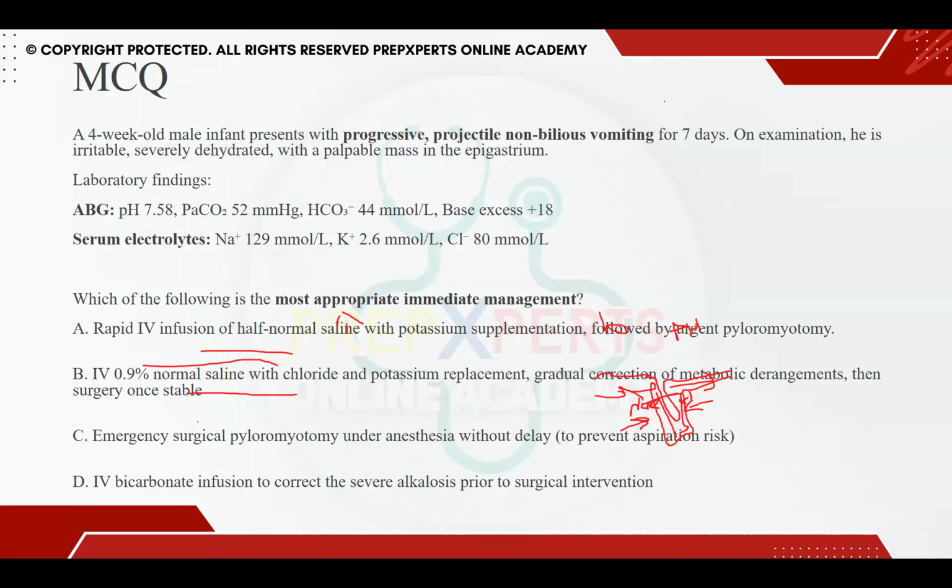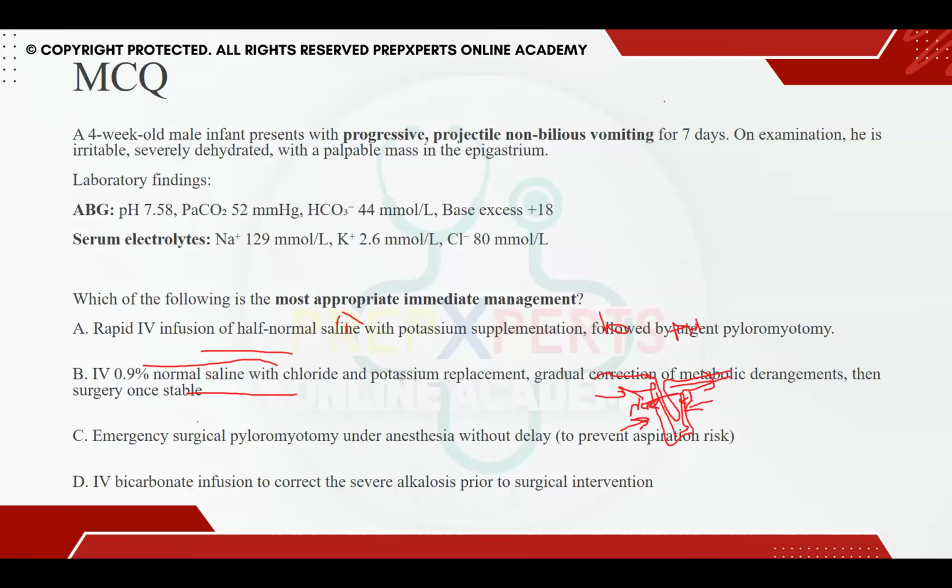So initially you have to correct the electrolyte imbalance and manage the condition medically. When all the electrolyte imbalance has been corrected, they decide whether to proceed with the surgery or manage the stenosis conservatively. So the option will be B. Number one, you identify the condition and follow the ABC protocol: you correct the immediate dangers first, and afterwards you go for a more permanent solution. That is very, very good, Dr.